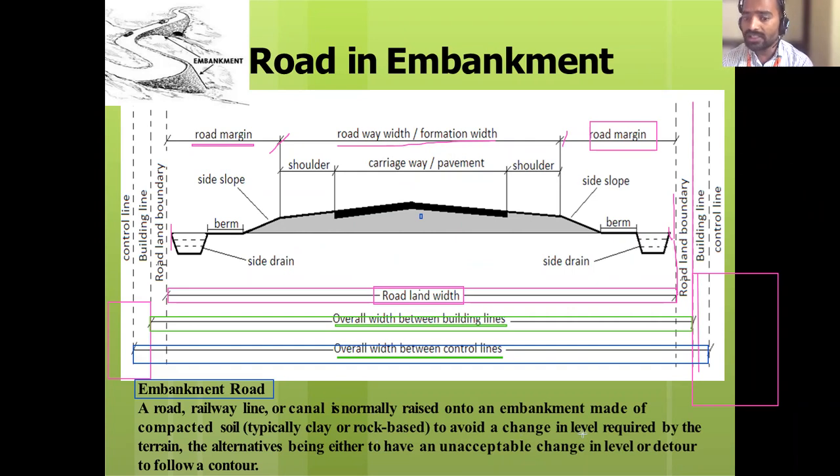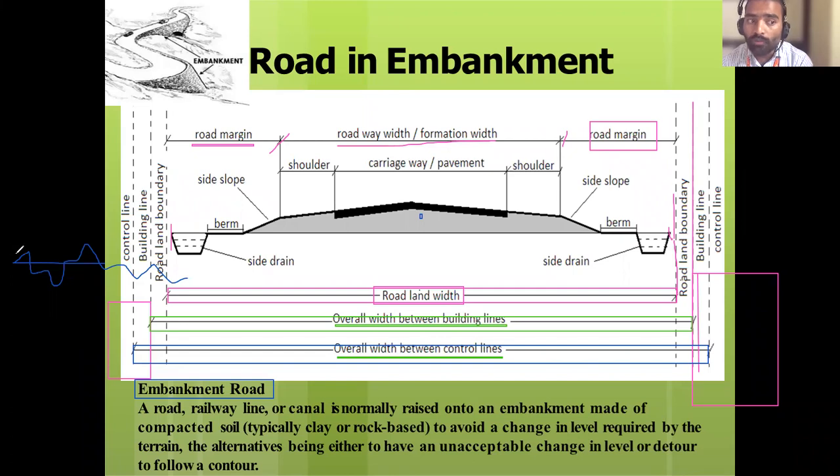To avoid the change in the level required by the terrain, the alternatives being either to have unacceptable changes in the level or to follow the contour. Okay, if you consider the natural ground, is it a straight line throughout the plane in your area? Is it fully plane? No, sir, there will be some undulation. Correct? So for this, what do we do?